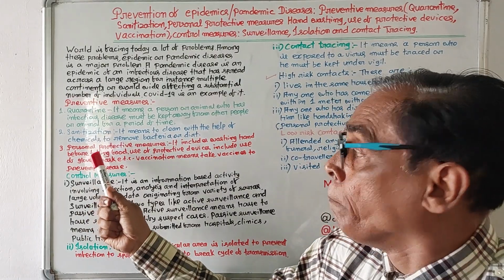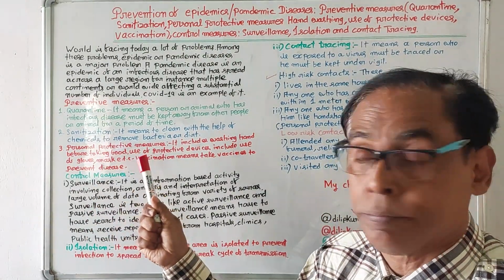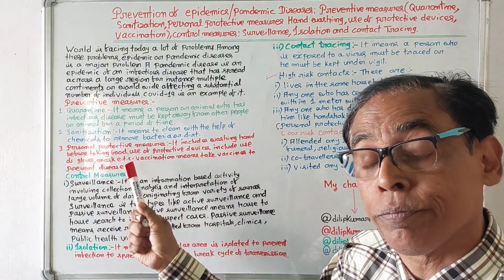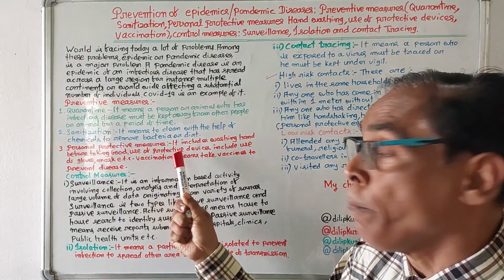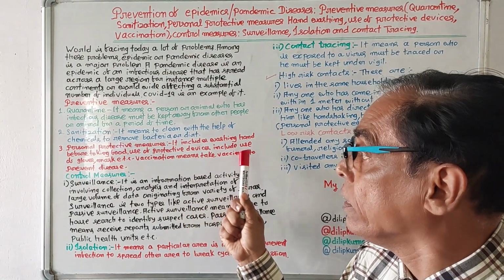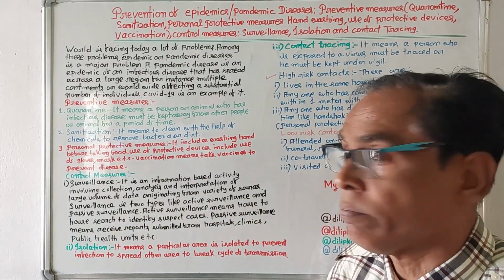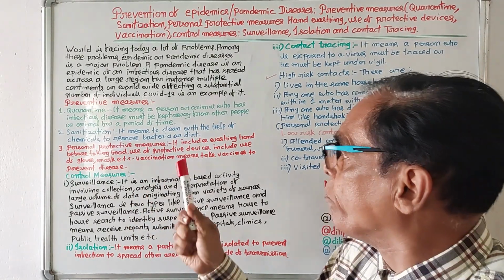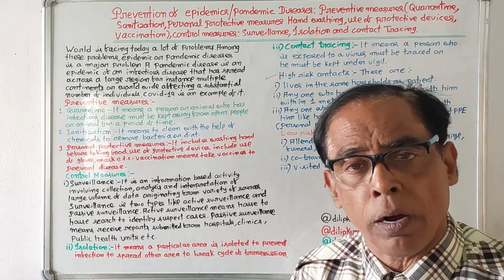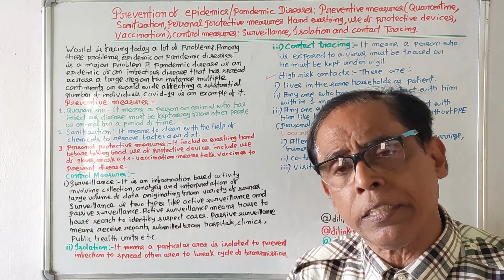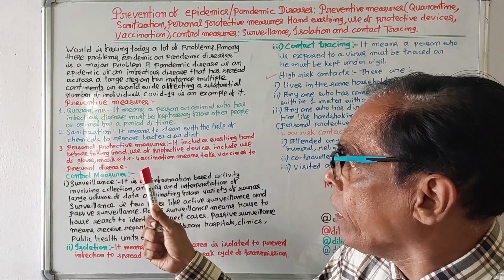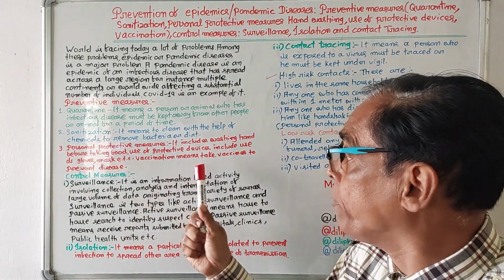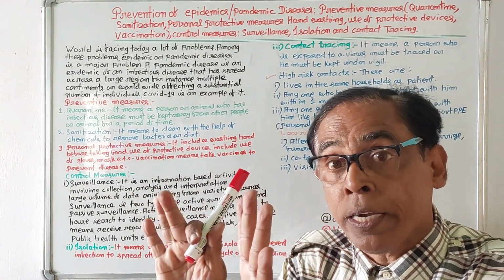Number three, personal protective measures. It includes washing hands before taking food, and use of protective devices like gloves, masks, etc. By protective devices like gloves and masks, pandemic disease can be checked, and it can also be checked by vaccination. Vaccination means taking vaccines to prevent a disease.